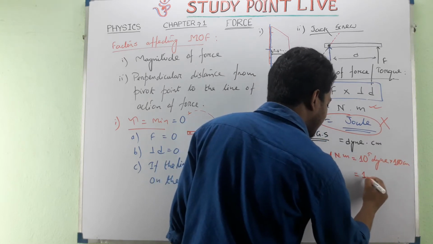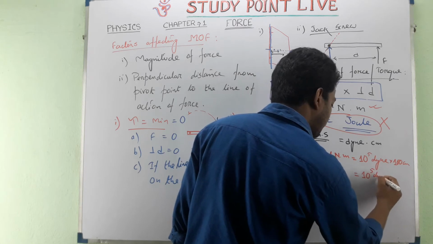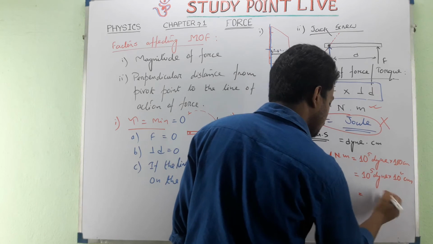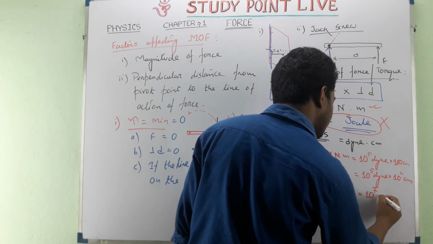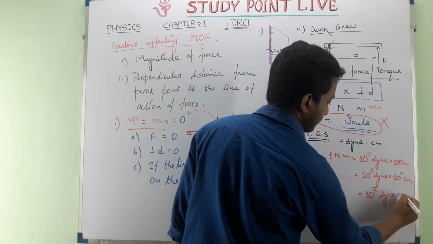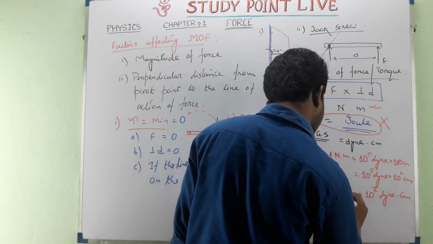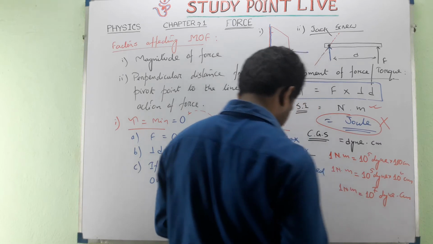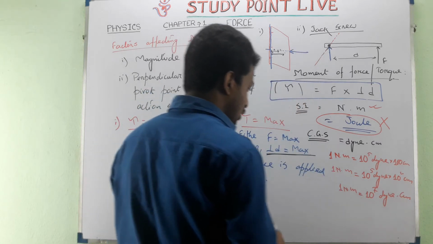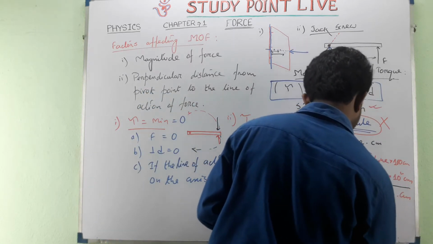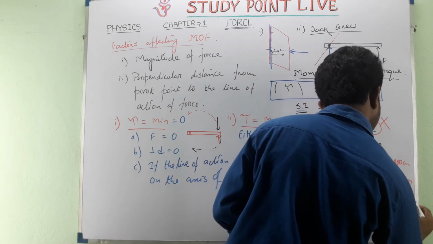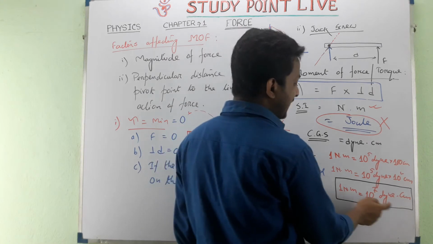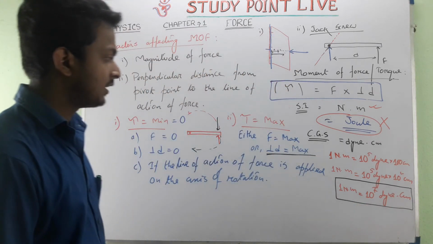So 10 to the power 5 dyne into 10 square centimeter, so it will be 10 to the power 7 dyne centimeter. So 1 Newton meter is equal to 10 to the power 7 dyne centimeter.